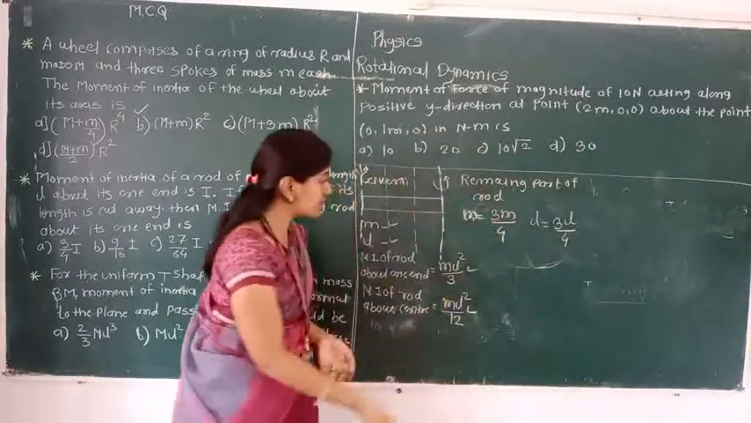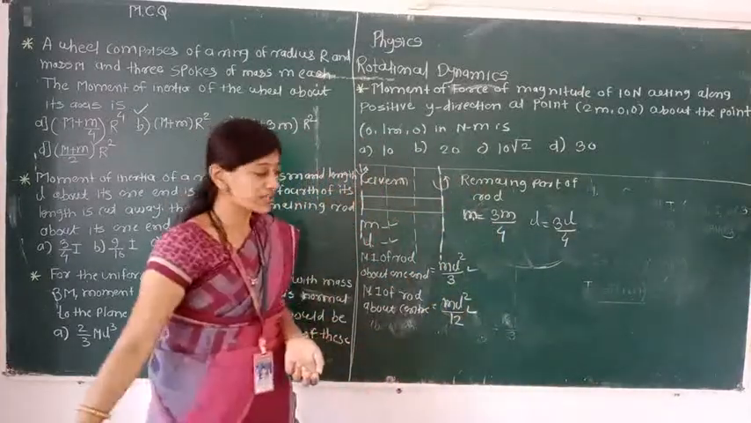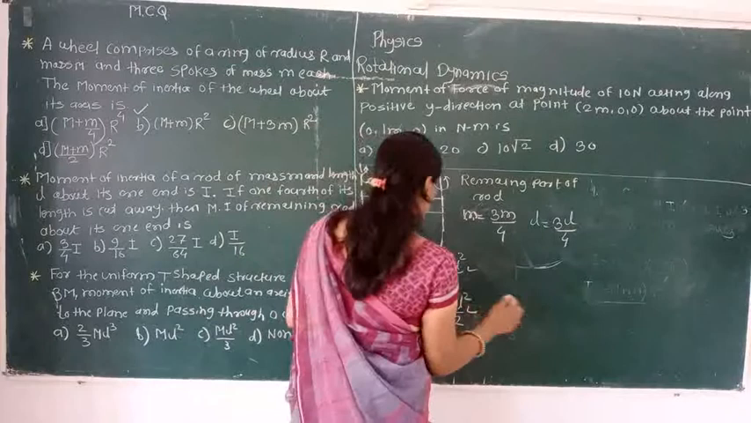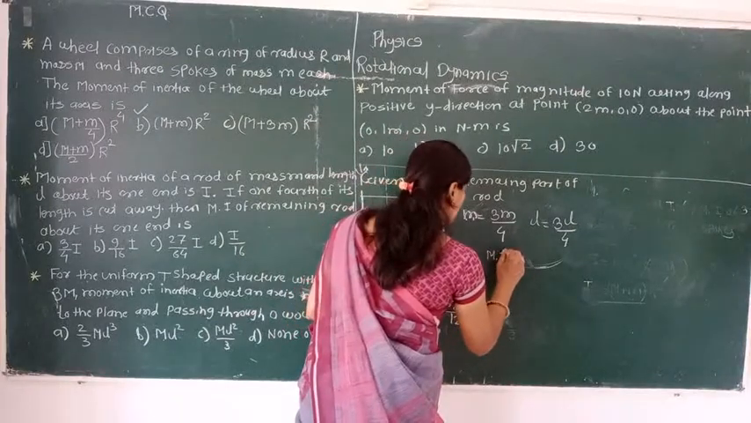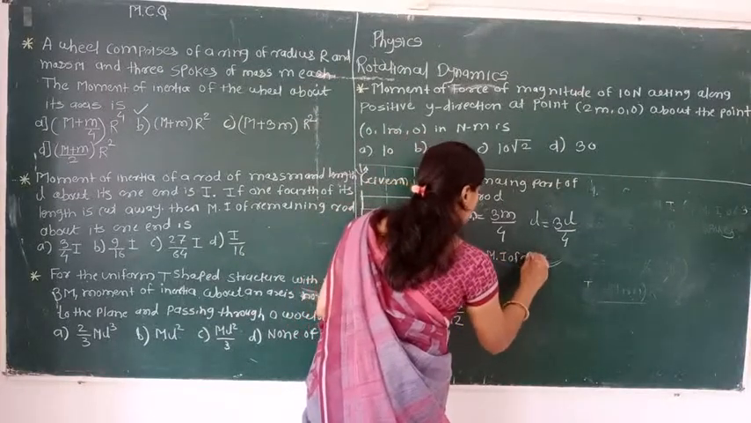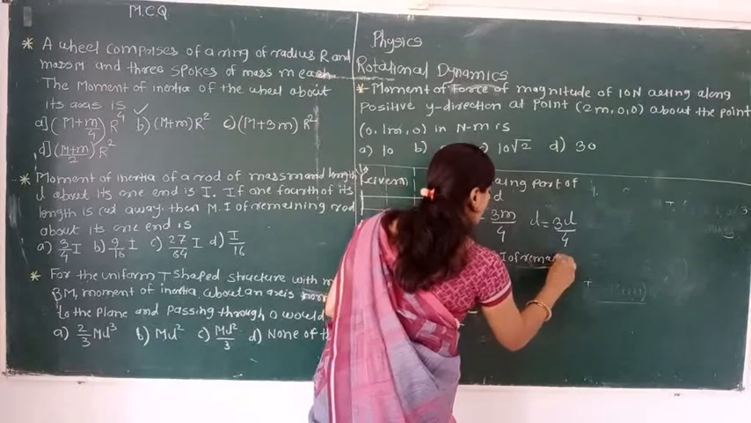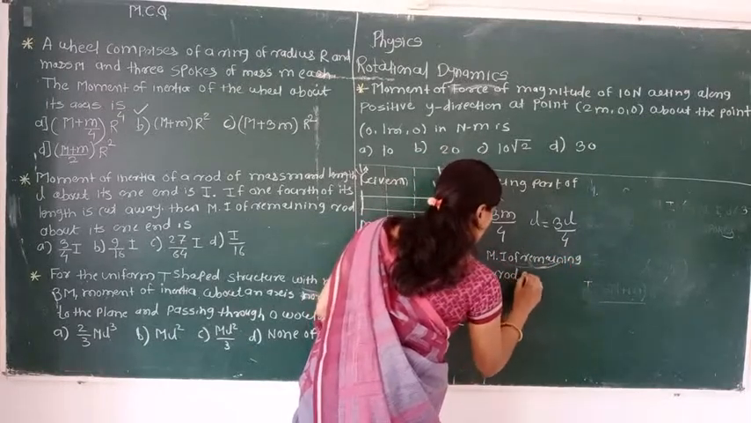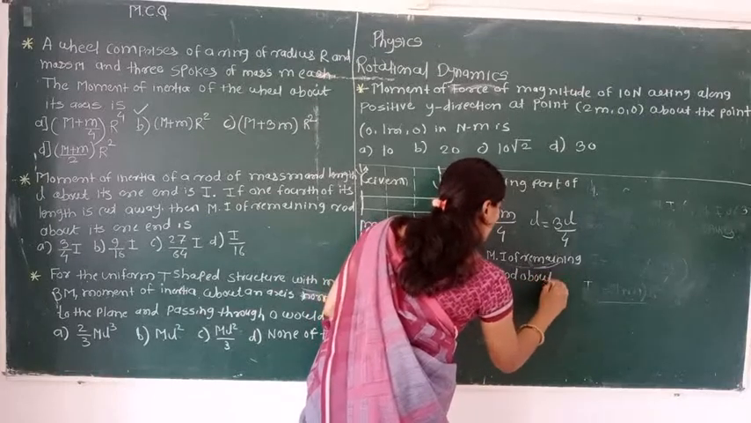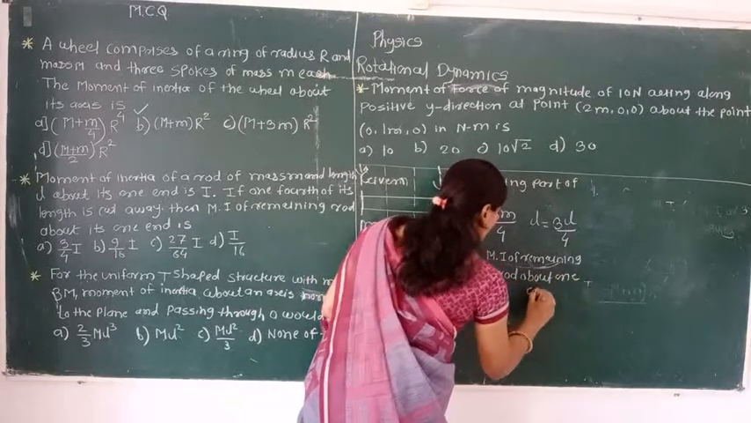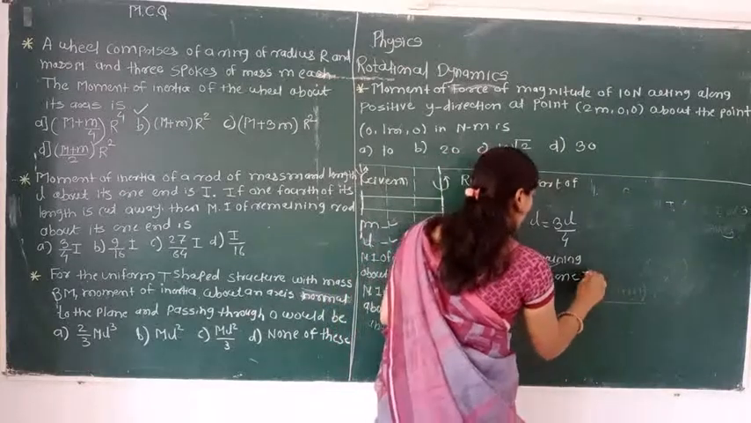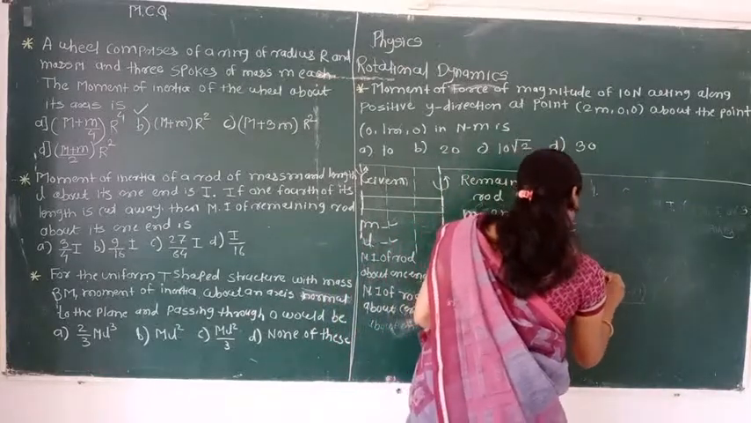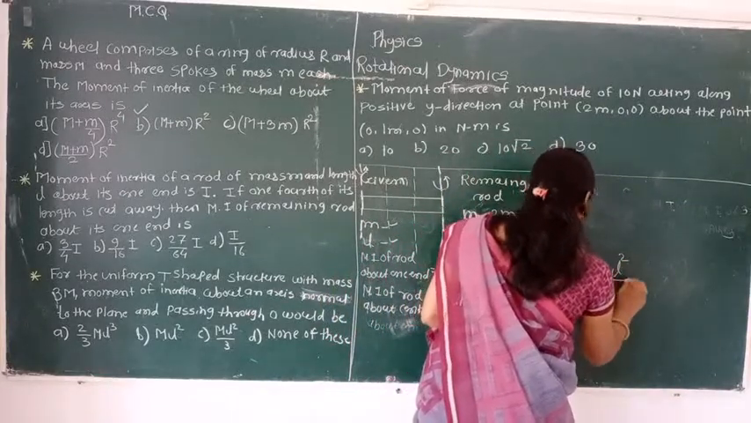Now we have to insert the values in the formula. What is the formula? We know the formula is written here. Moment of inertia of the remaining rod about one end. For that we have to use the formula here, m L square divided by 3.